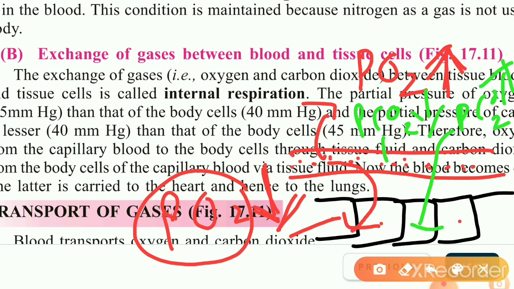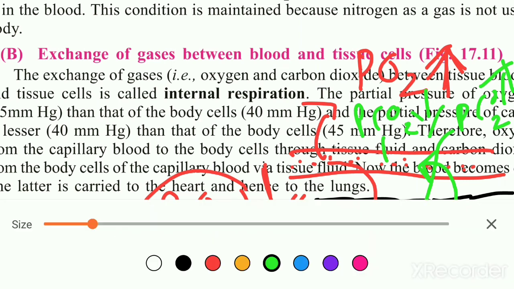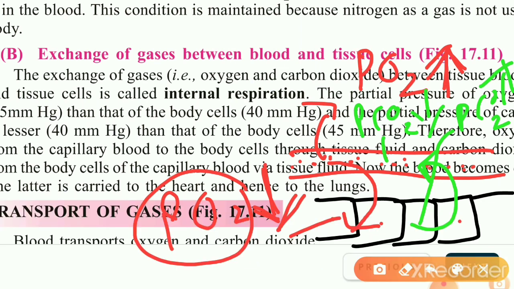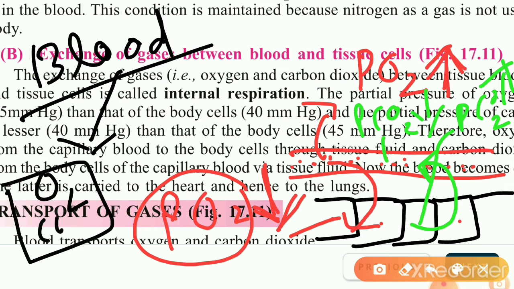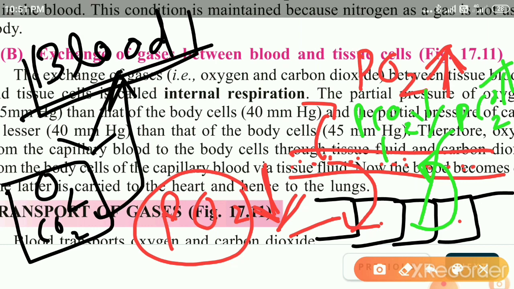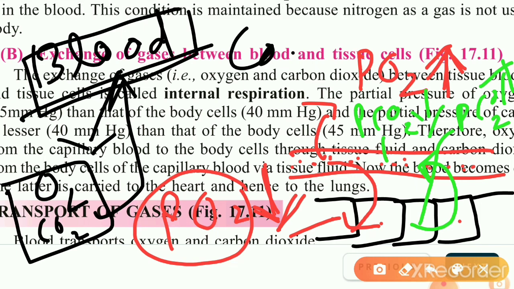That is why carbon dioxide goes from the body cell into the blood, and now this blood carries carbon dioxide. When the exchange of gases occurs here, oxygen is taken out from the blood into the body cell, and the body cell has given its carbon dioxide to the blood. Now this blood becomes richer in carbon dioxide, and such blood is called deoxygenated blood.